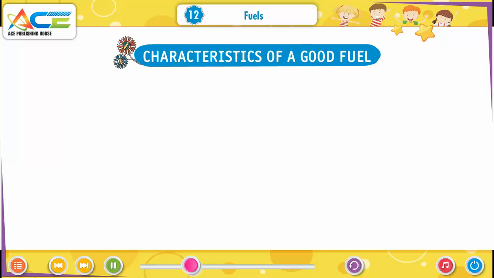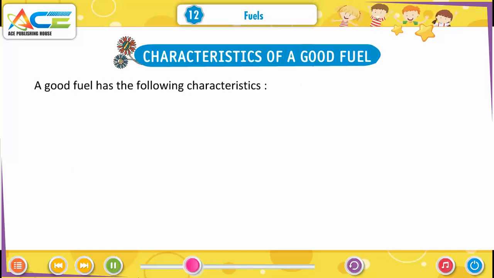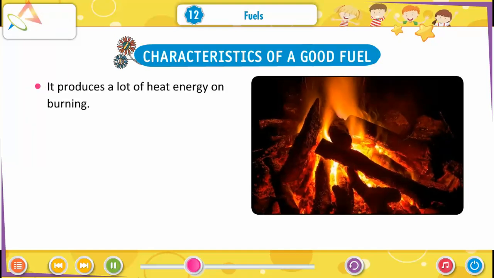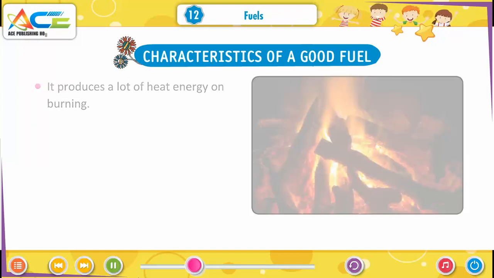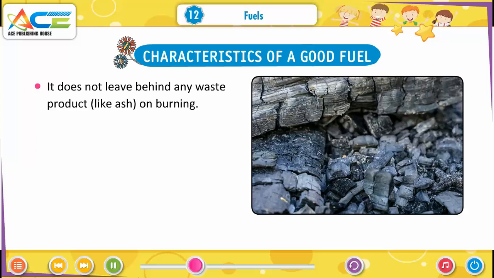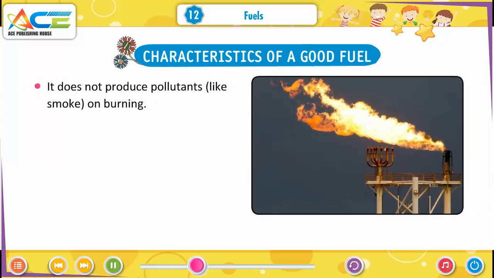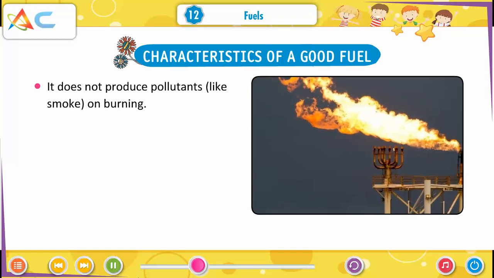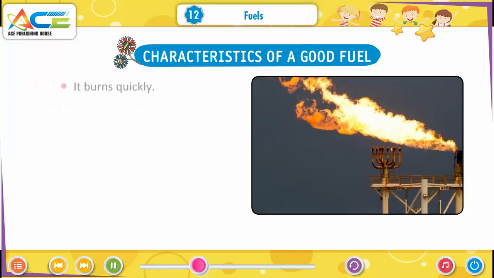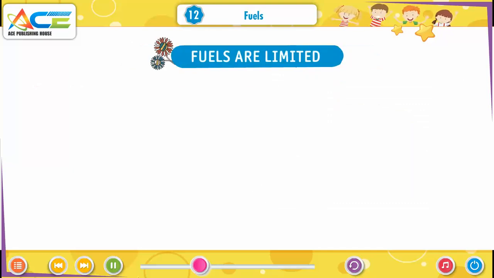Characteristics of a good fuel. A good fuel has the following characteristics. It produces a lot of heat energy on burning. It does not leave behind any waste product like ash on burning. It does not produce pollutants like smoke on burning. It burns quickly.